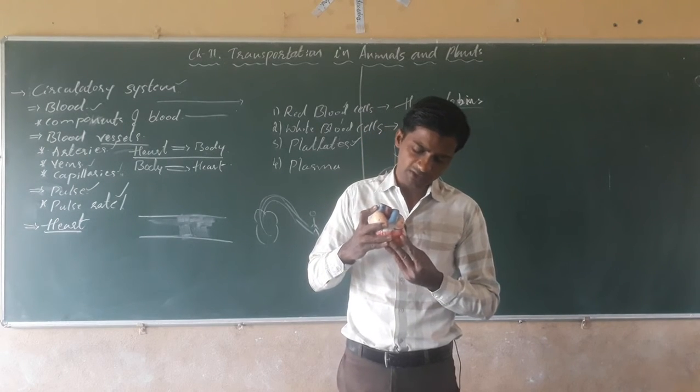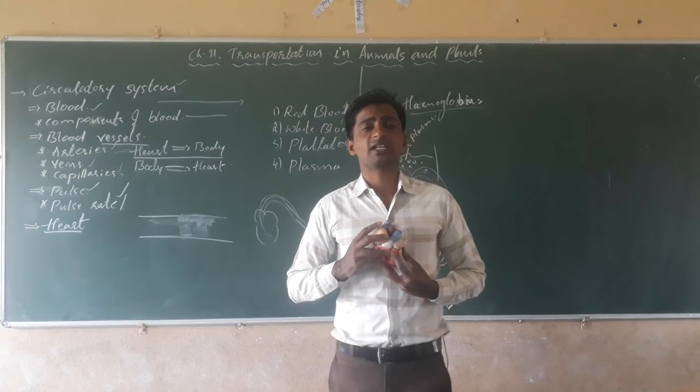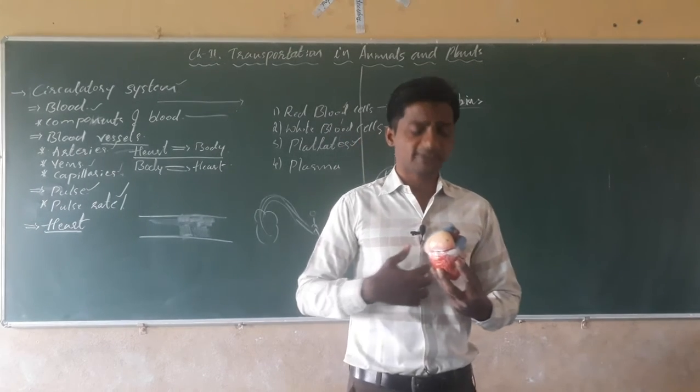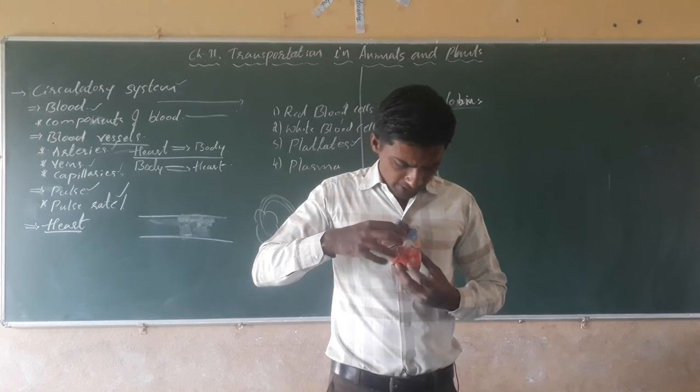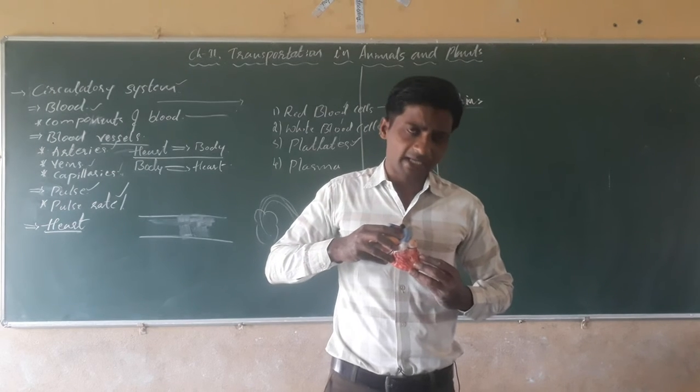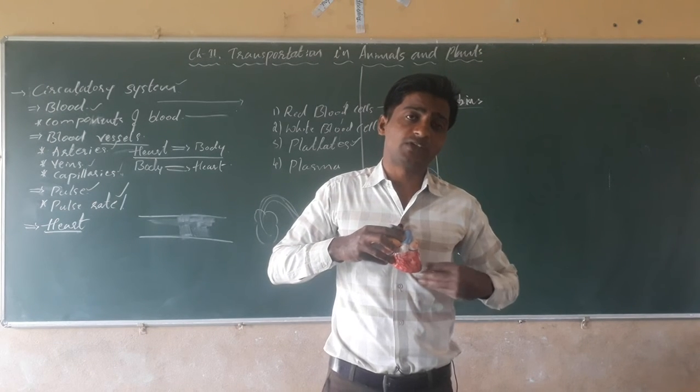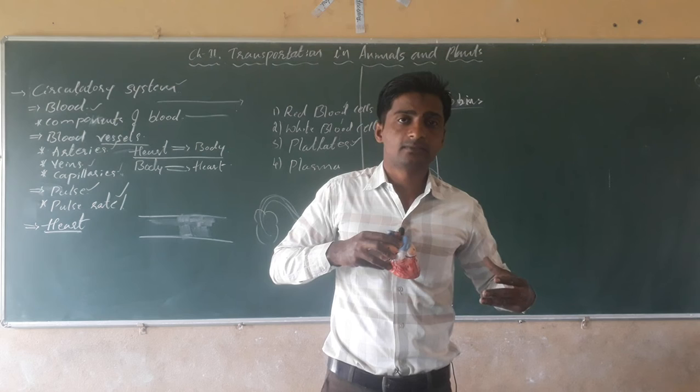The heart is present in the thoracic cavity in between the two lungs, and its lower end is slightly deviated towards the left side, isn't it?